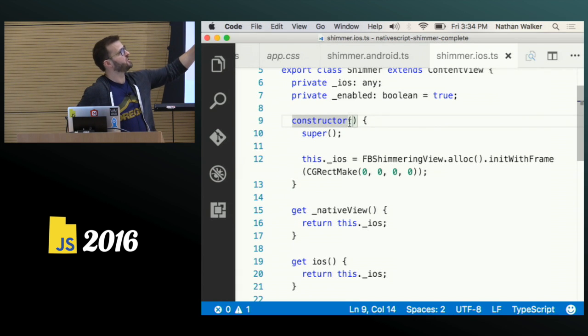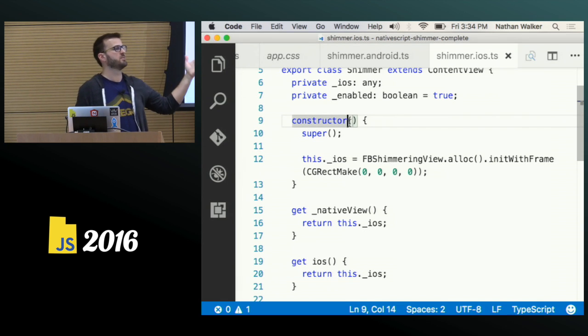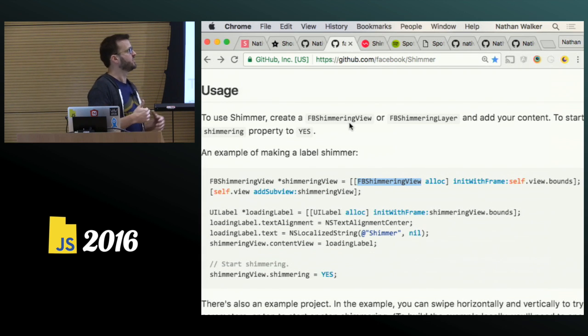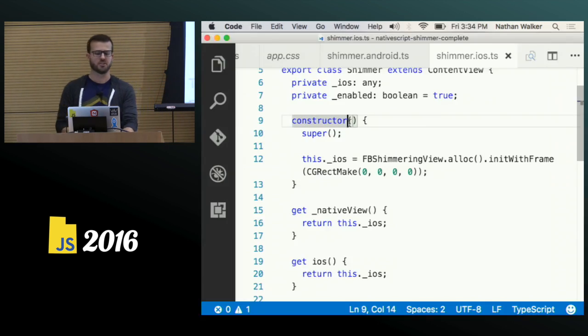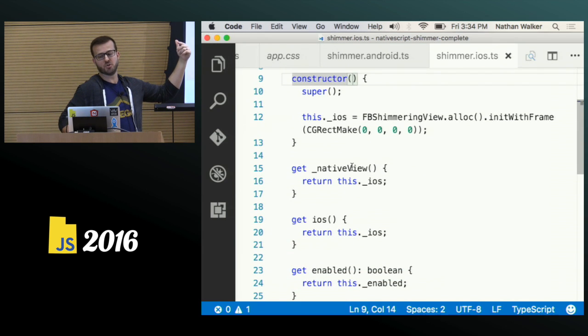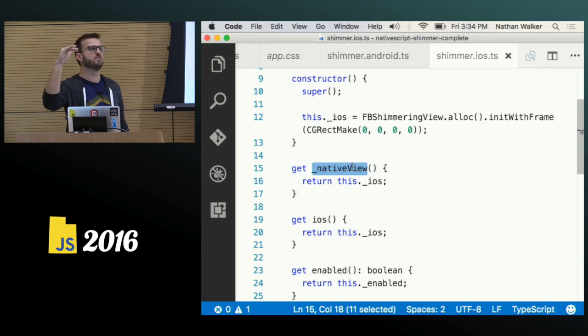So we have the FB shimmering view. We're calling alloc on it, and we're calling init with frame, which takes a CGRectMake. So the example on their GitHub shows self.view.bounds, which equates to a CGRectMake. So that's why in JavaScript here, we're just calling CGRectMake directly. And the gist of what's going on here is this class is exposed as a custom component to NativeScript, and then this native view is actually the accessor we override in this custom component, and that's what hands back that native implementation. So we're setting iOS to equal that native component that we want to develop.